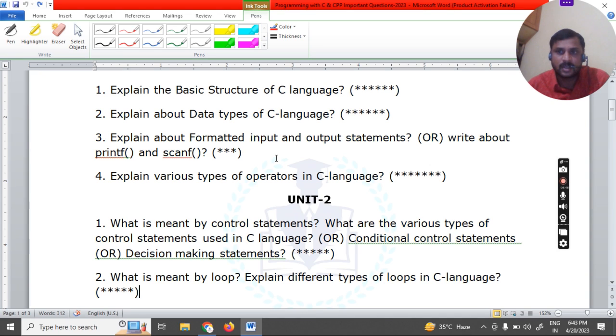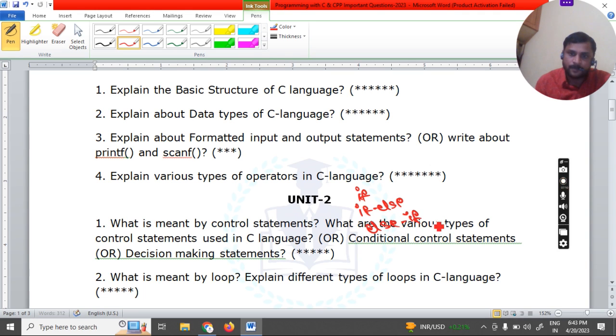In that case, we need a concept called conditional control statement. We have so many conditional control statements in C language. In conditional control statements, only a few statements are executed and a few statements are skipped based on the condition. You have to explain about the if concept, the if else concept, the else if concept, and the switch concept. All these concepts you have to explain.